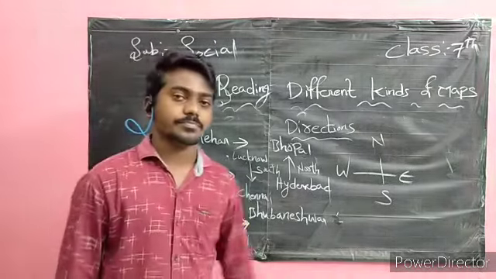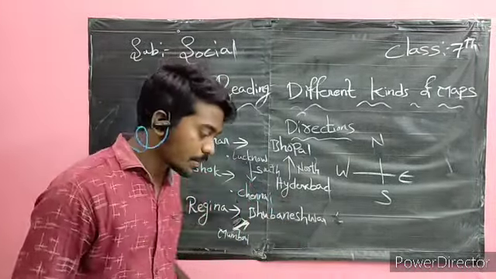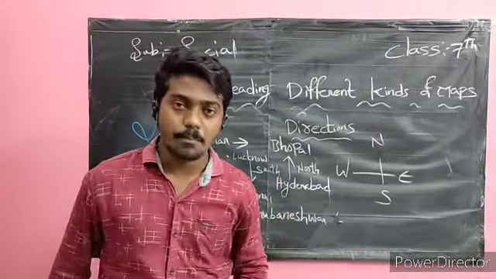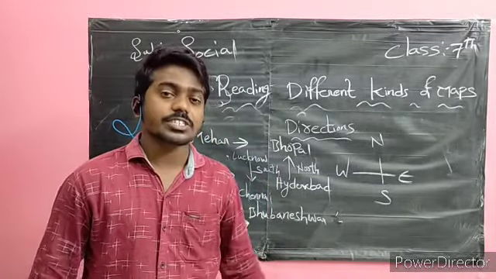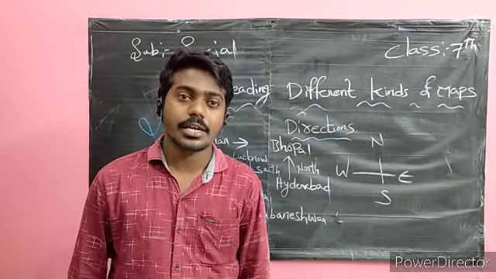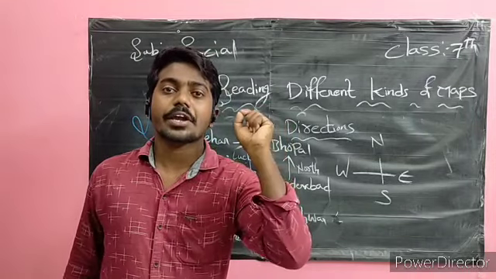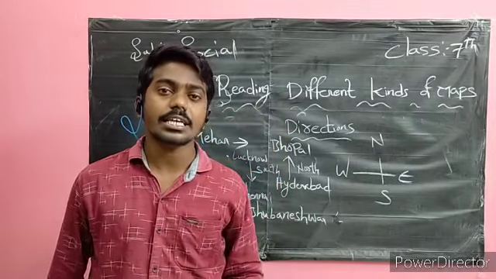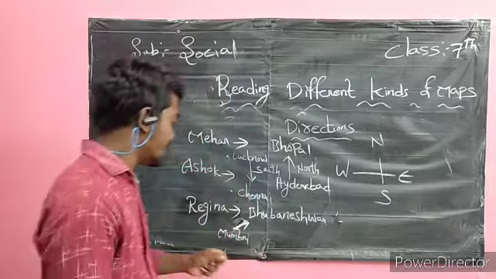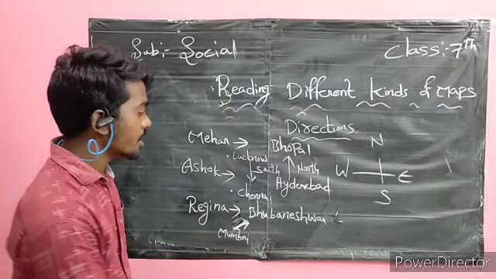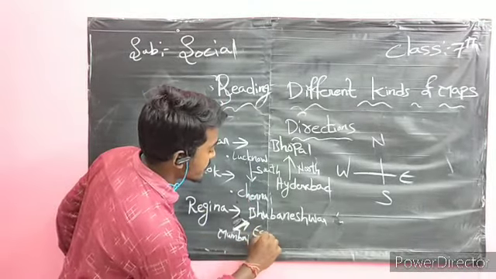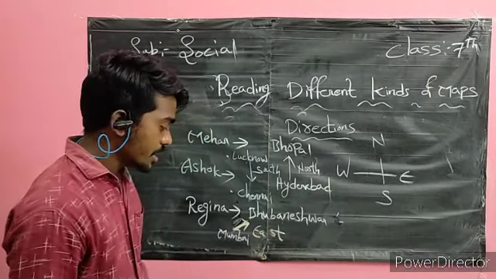Mumbai, you know, is a coastal region. Mumbai is the capital city of Maharashtra, and it is called the economic capital of India, while the capital city of India is New Delhi. Then Regina went in which direction? East direction.